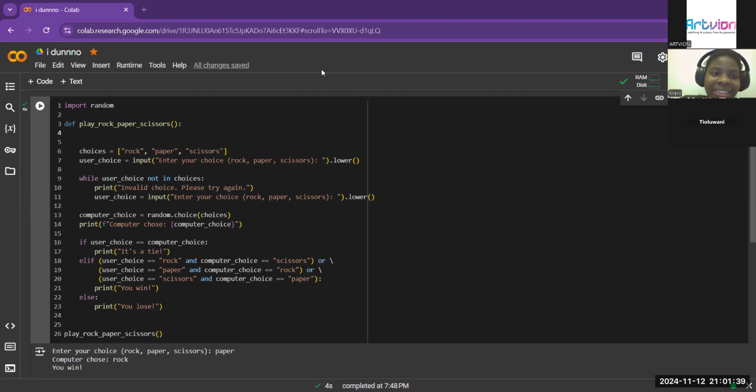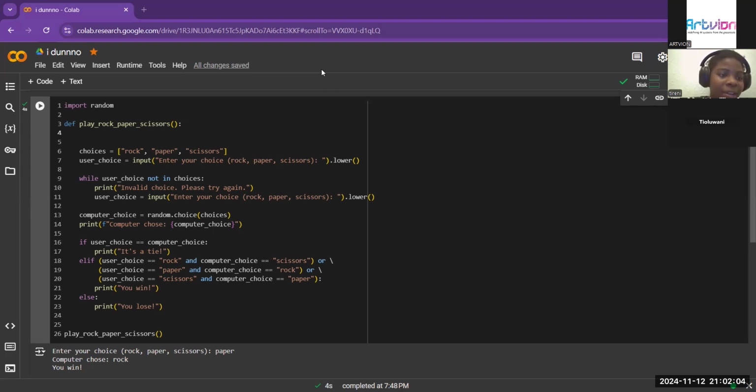My name is Tireni and I'm 9 years old. Yeah, 9 years old, and I'm going to be explaining my code line by line. So first we have import random, which means that we should import something random, like a random module or something.